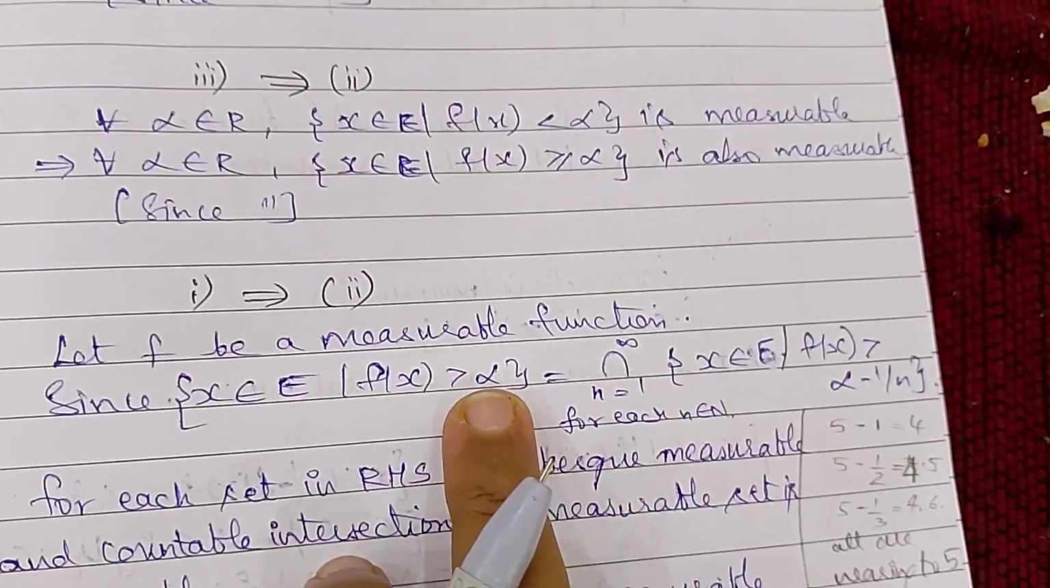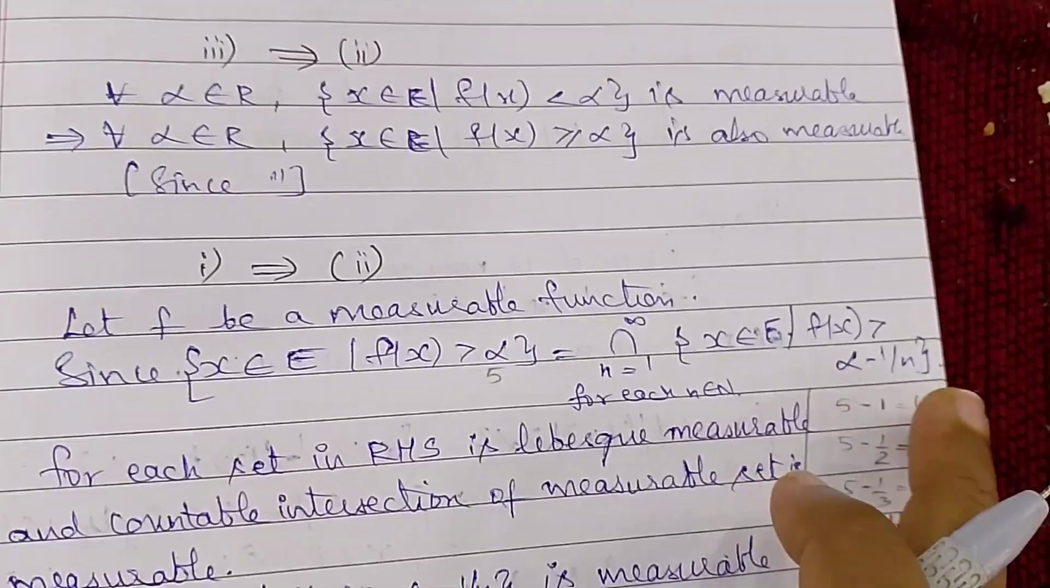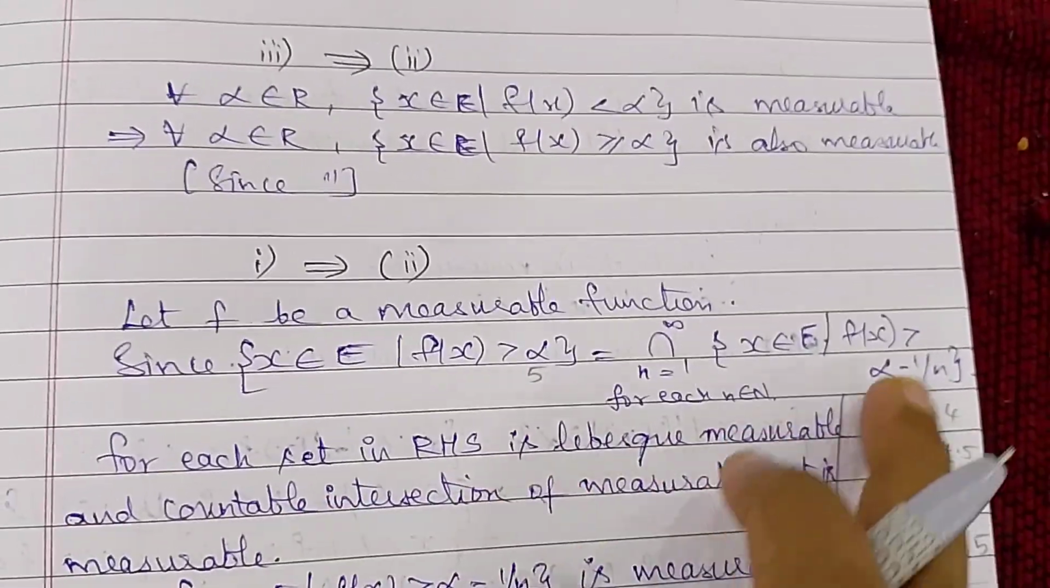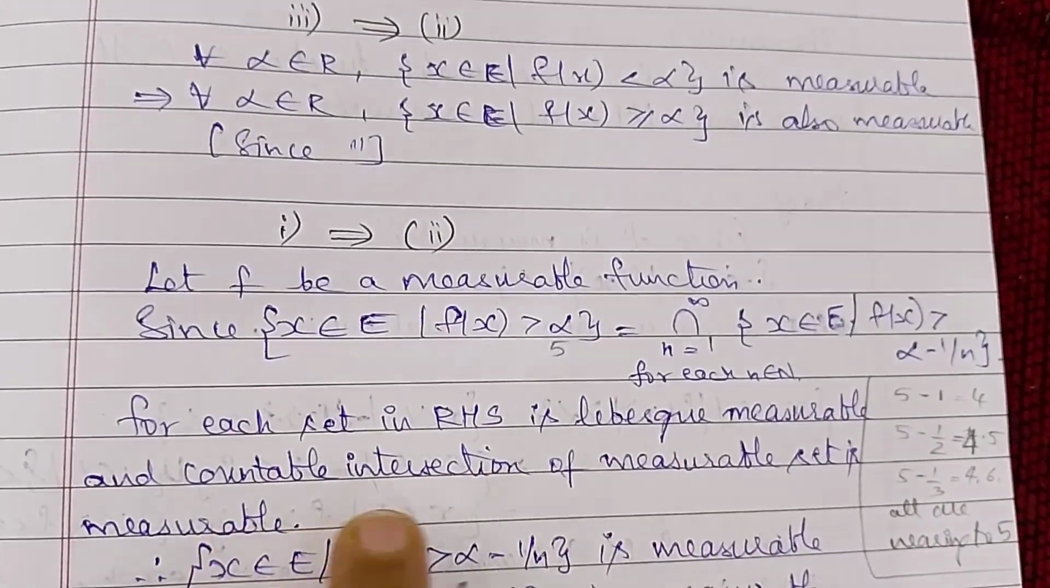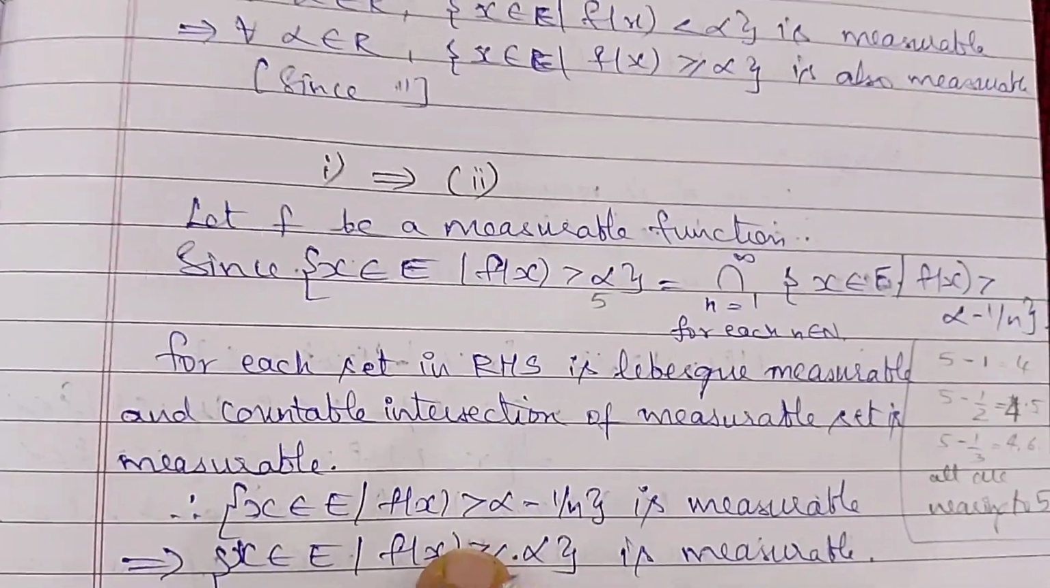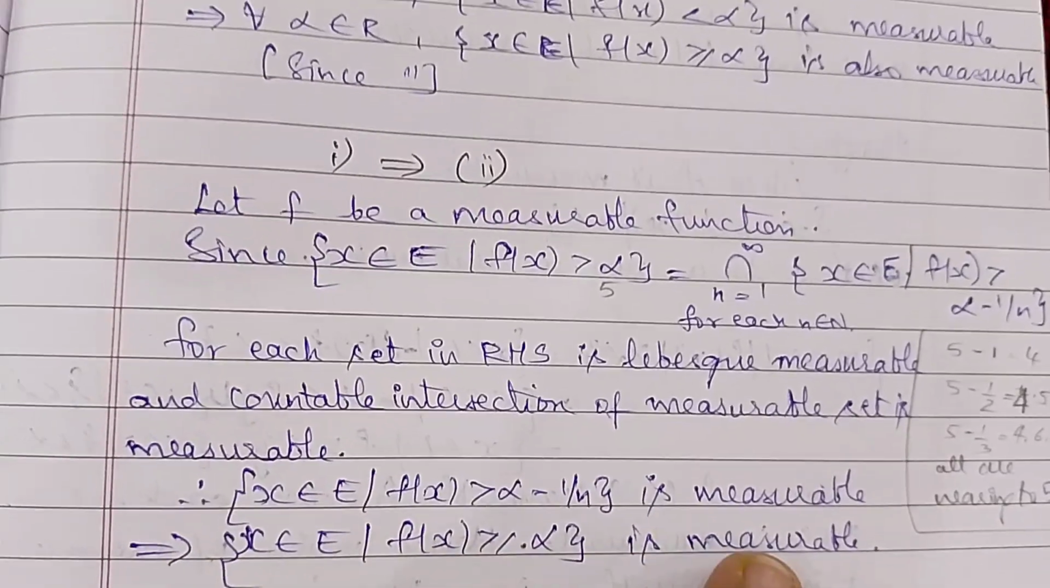So greater than alpha can be written as greater than alpha minus 1 by n. Each set on the right hand side is Lebesgue measurable, and we know a countable intersection of measurable sets is measurable. Hence we can say f of x greater than alpha is also measurable.